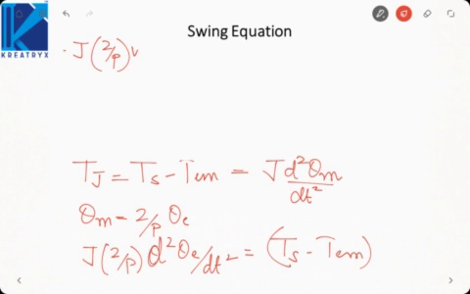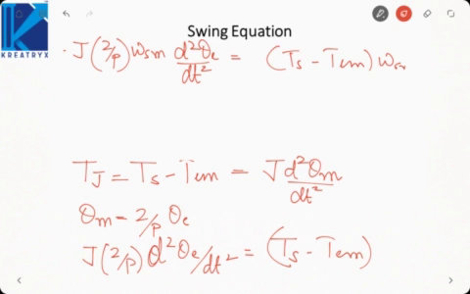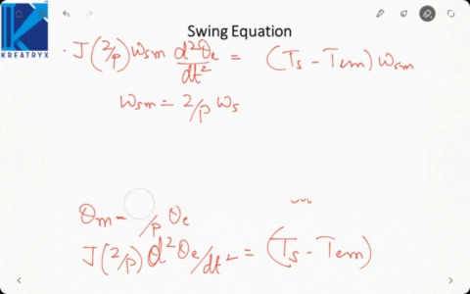J into 2 by P omega Sm d square theta E by dt square will be equal to Ts minus Tem times omega Sm. Now we know omega Sm is also 2 by P omega S. Substitute this value on the left hand side.